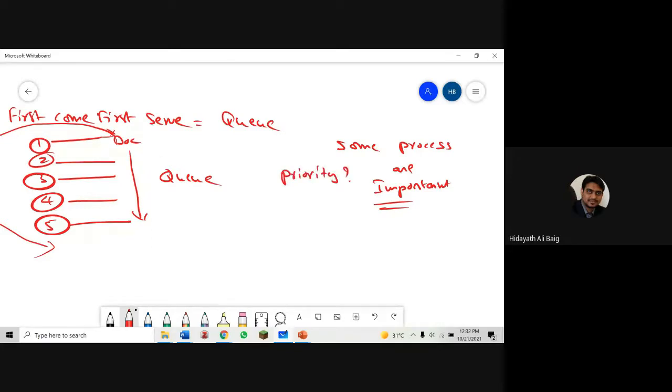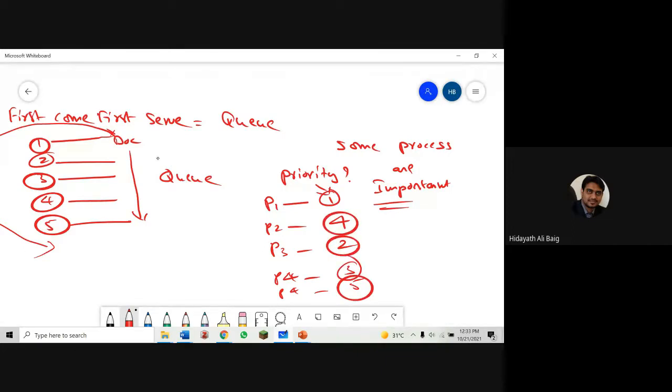What is priority? For each process, we give a number. This process is priority number 1. This process is priority number 4. This process is priority number 2. This process is priority number 3. This process is priority number, let's say, 6 or 5. So with each process, we give one number. This number is called a priority.